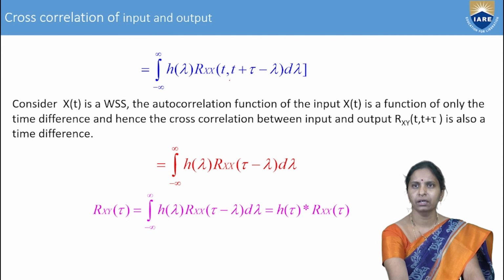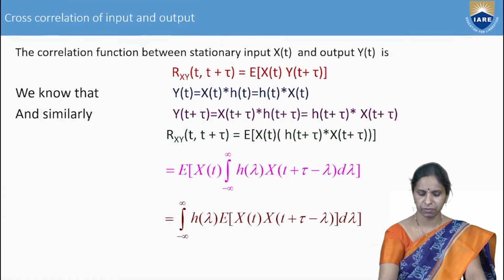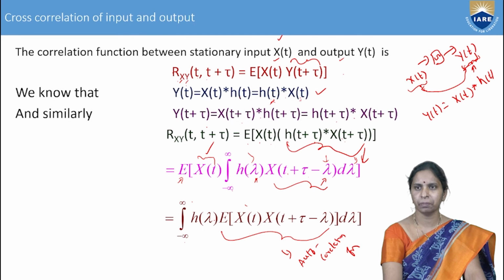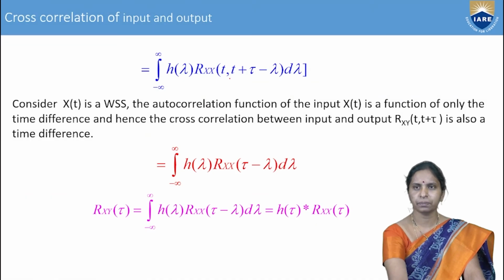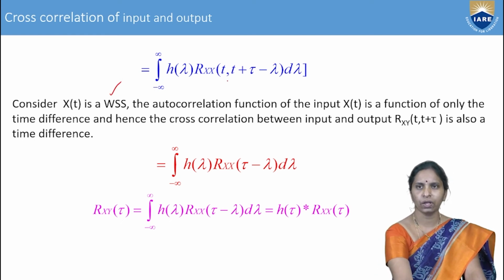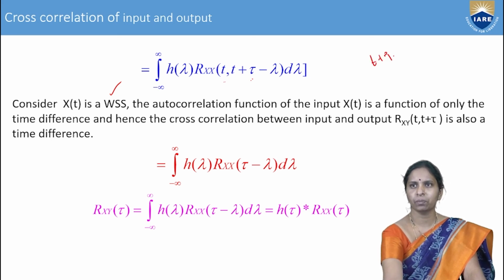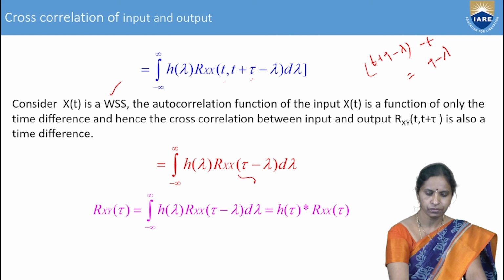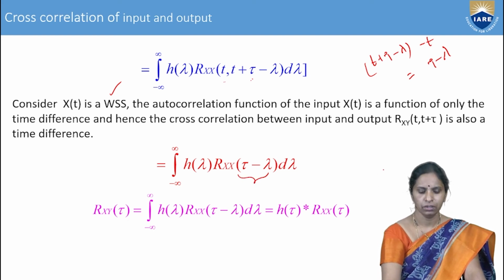Therefore, you can rewrite this equation as Rxx of t comma t plus tau minus lambda. What are the values here? The first one is t, the second one is t plus tau minus lambda. So, Rx of t comma t plus tau minus lambda. If you consider x of t as wide-sense stationary, then the autocorrelation function is a function of only the time difference. It will not depend upon t, but depends upon the time difference. What is the time difference here? T plus tau minus lambda minus t is equal to tau minus lambda.